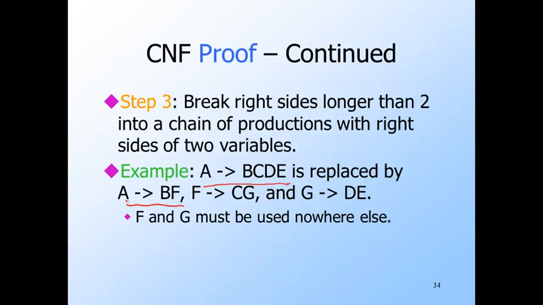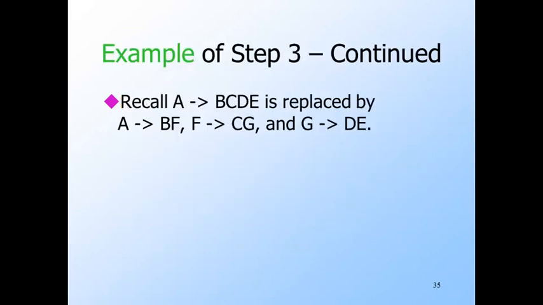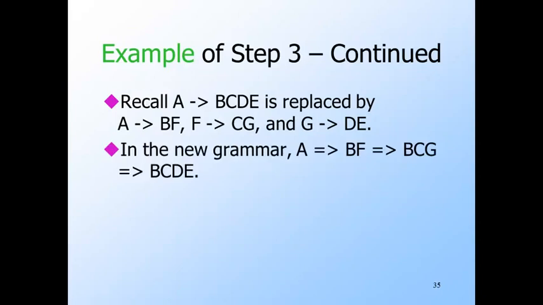Now F needs to derive C D E, that's the rest of the body. But that's too long, so we use G to help. G derives only D E, using the production G goes to D E, and the production for F becomes F goes to C G. Thus we've replaced A goes to B C D E by the three productions that meet the CNF requirement. A goes to B F, F goes to C G, and G goes to D E. These three productions can simulate the effect of the original production, although they take three steps to do so.